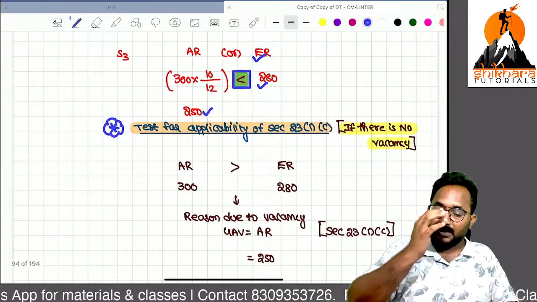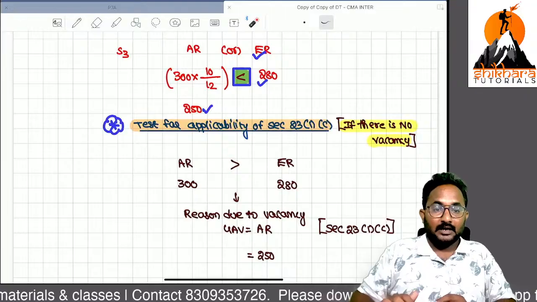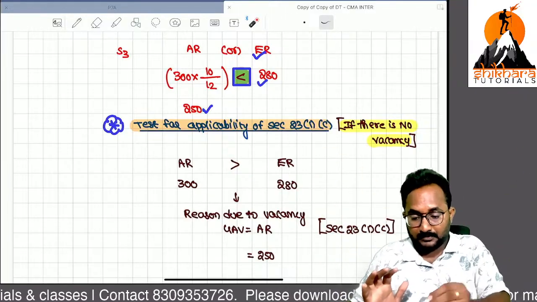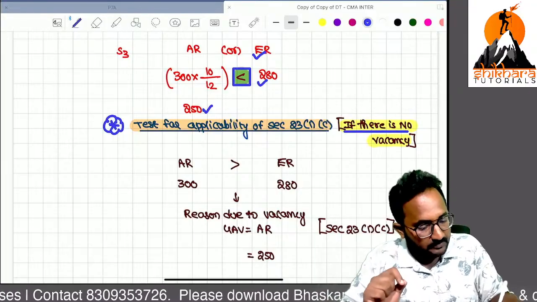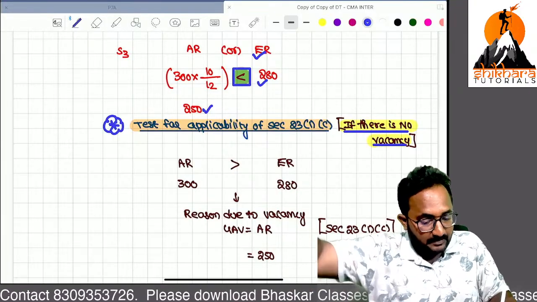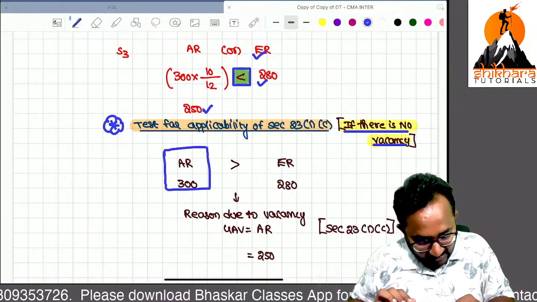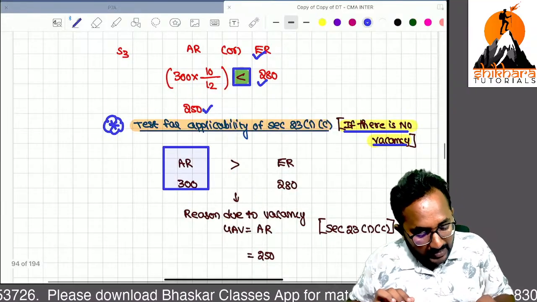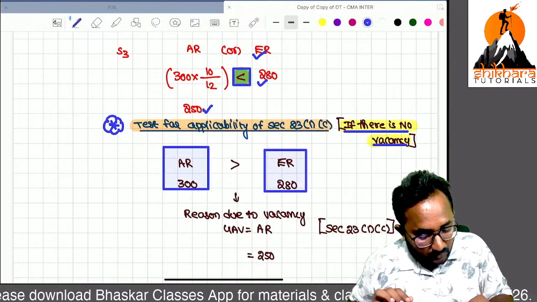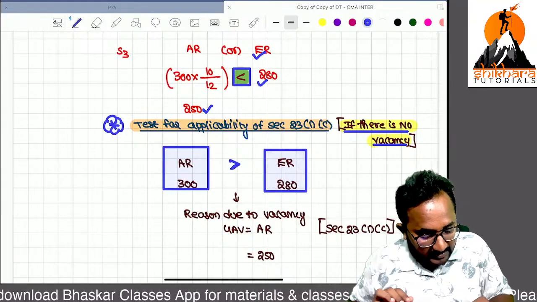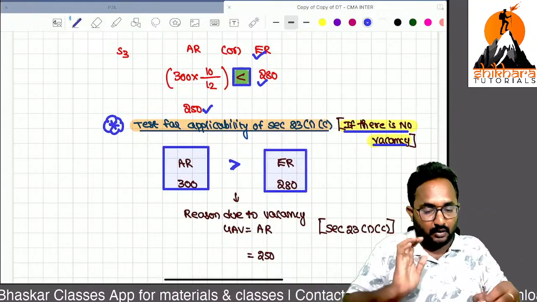Sir, because of that vacancy, I received only 250. Because of the 2 months vacancy, I have only 250. If there is no vacancy, definitely my actual rent will become how much, ma? 300. Now, expected rent is 280. Can you tell me? If there is no vacancy, I can earn more than your expectation, sir. It is because of the vacancy only.